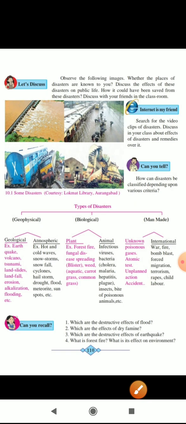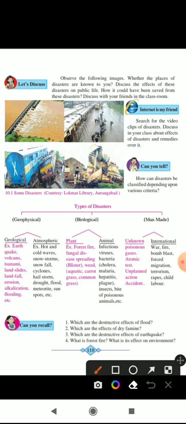As we all know about the disaster types, geophysical is divided into geological and atmospheric. The geological ones are examples of earthquake, volcano, tsunami, landslides, and landfall. And atmospheric disasters are hot and cold waves, snow, storms, snowfall, cyclones, hailstorms, drought, flood, meteorite, sunspots, etc.